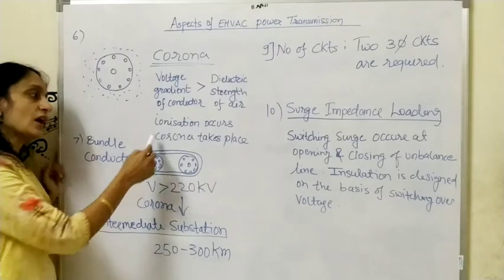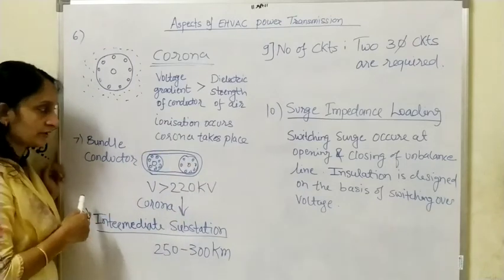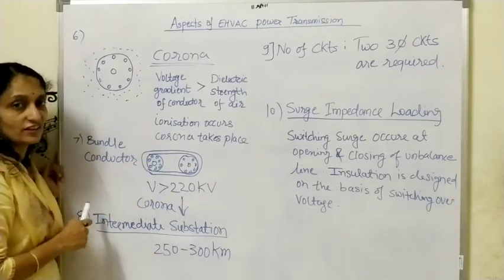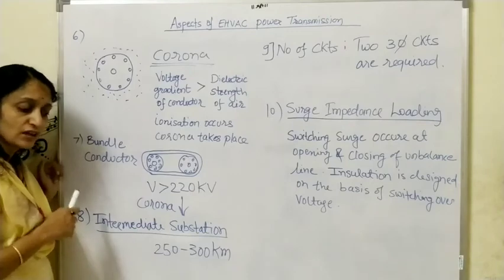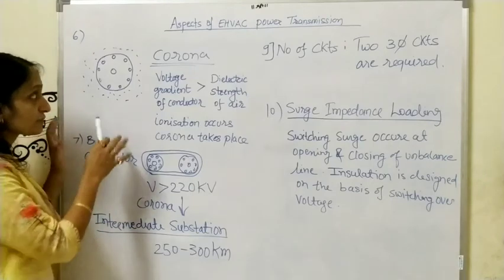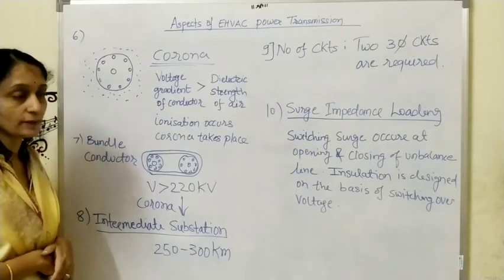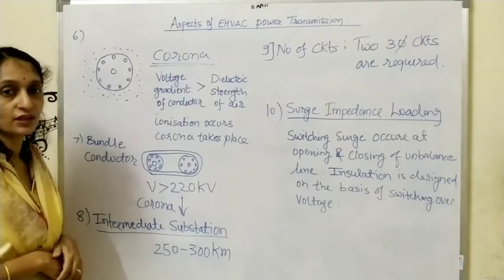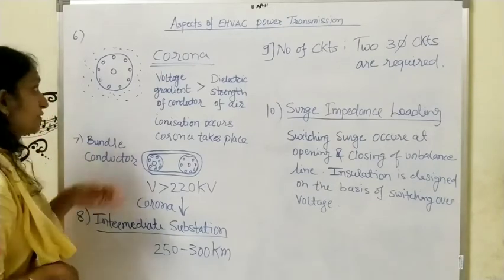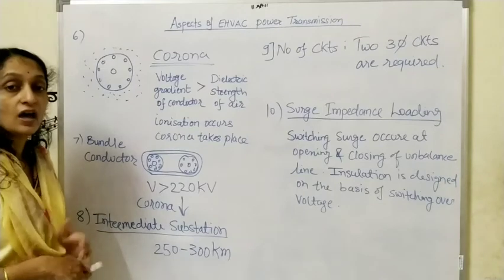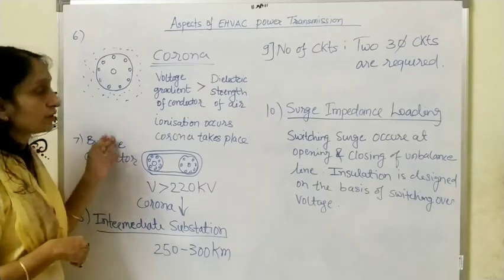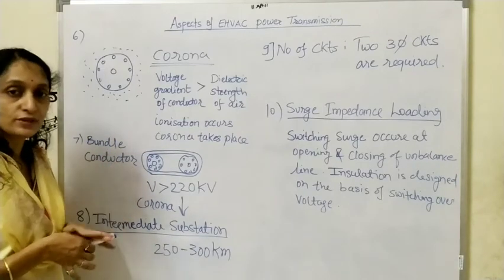What will happen? Ionization will occur, and in that case corona takes place. So there will be loss because of the corona. Again we have to take some remedial actions to reduce the effect of corona, otherwise it will affect the power transfer from sending end to receiving end.